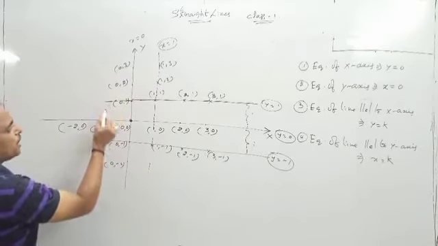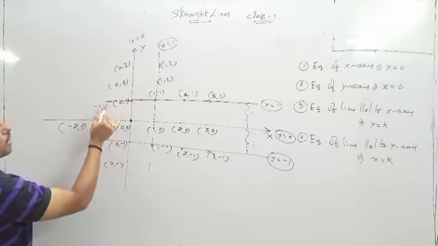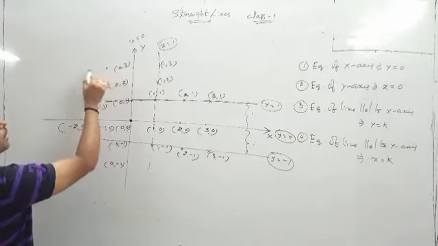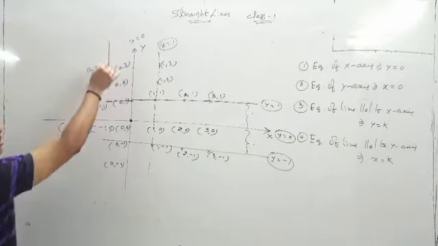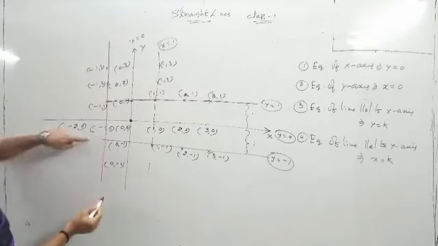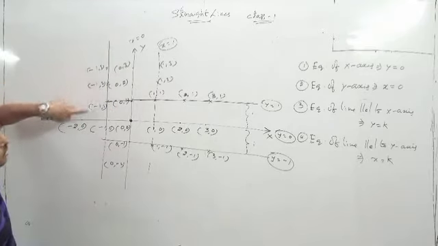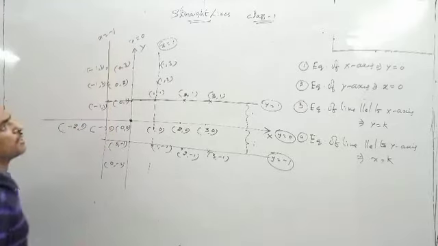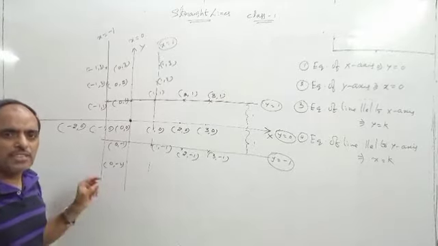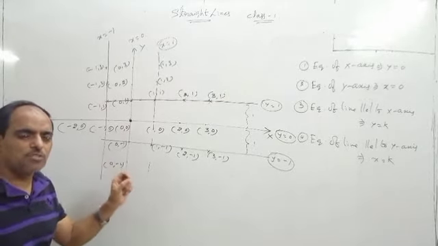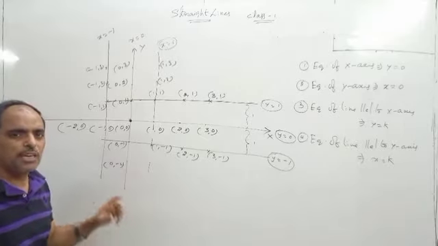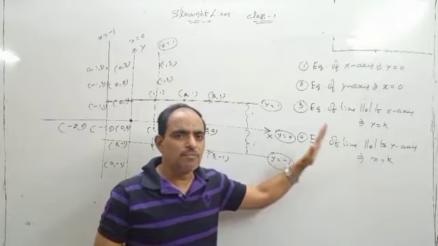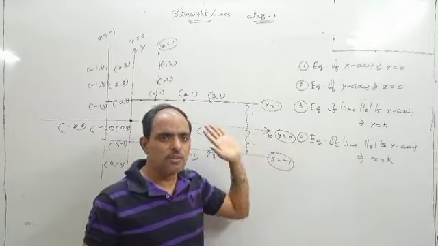So what about here? Here the point will be minus 1 comma 1, here minus 1 comma 2 and here minus 1 comma 3. So this will be the line and we observe this line x is equal to minus 1. So what about the equation of this one? X is equal to minus 1. So x is equal to some constant, either minus 1, plus 1, 5, minus 5, whatever it may be. That line is always a vertical line and is parallel to y-axis.